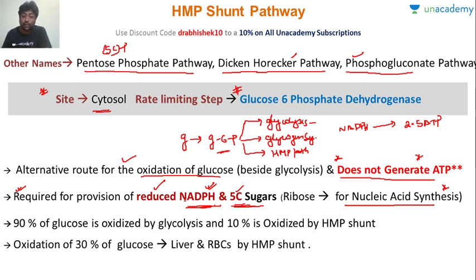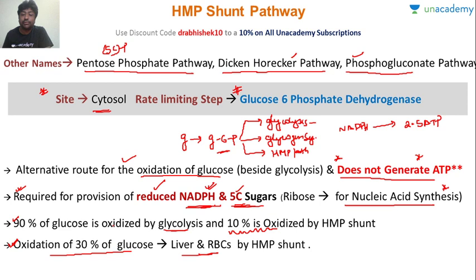Now what is the split between glycolysis and HMP shunt? 90% of the glucose will be utilized by glycolysis and only around 10% goes for HMP shunt. However, in liver and RBC there is a difference. 30% of the oxidation will go to HMP shunt in the case of liver and RBC. So liver and RBC are very hugely dependent on it.